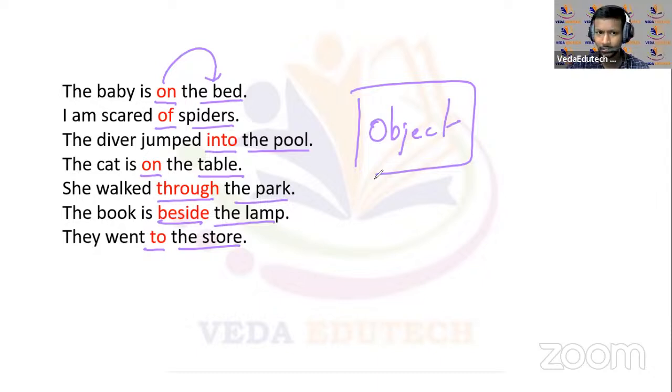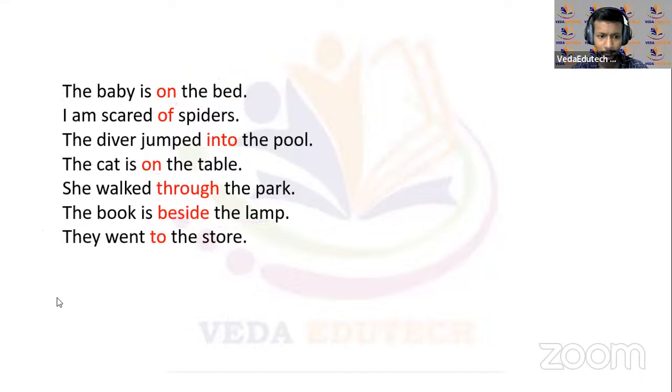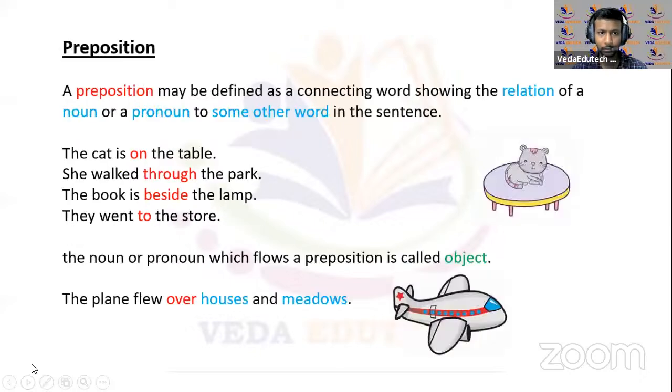Okay, just look at this one. Okay, we'll have to do that. Now look at this. Prepositions may be defined as the connecting word showing the relationship between the noun or pronoun or some other word in a sentence. कोई भी noun या pronoun के बारे में अगर बता रहा है relationship, वो हो जाता है एक preposition.